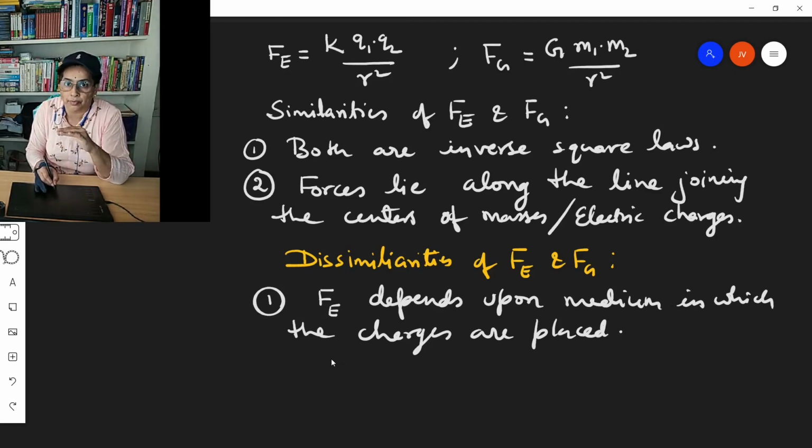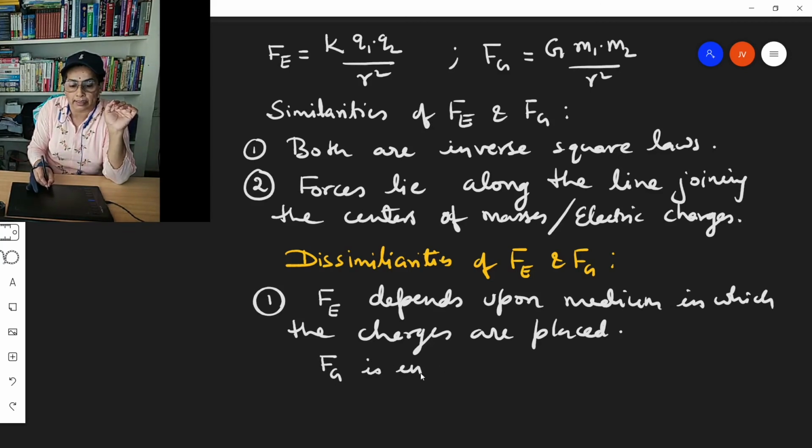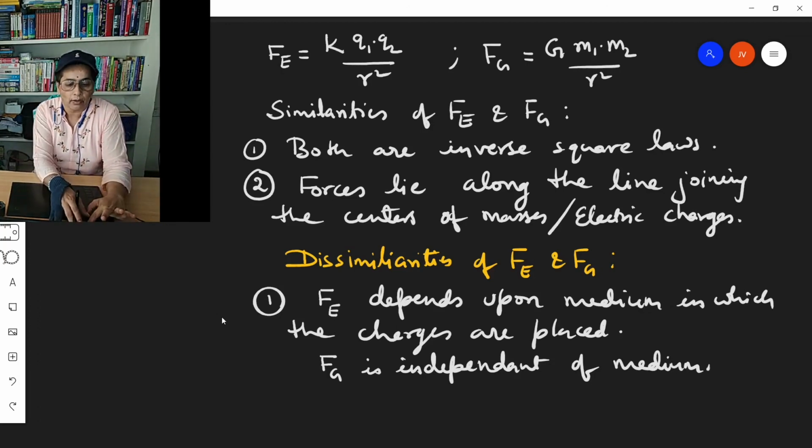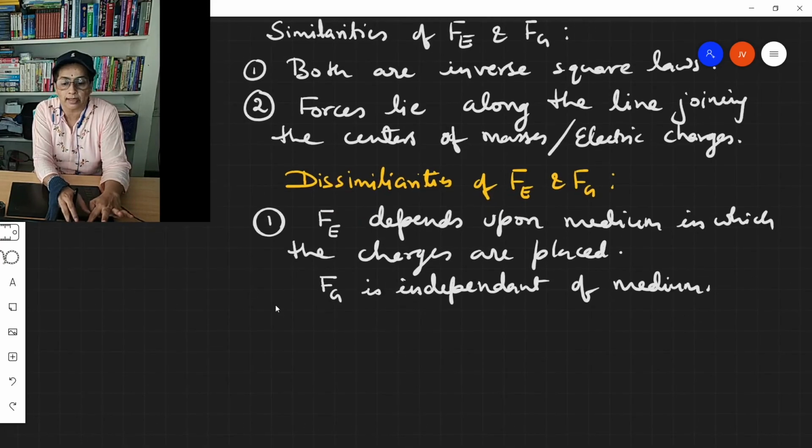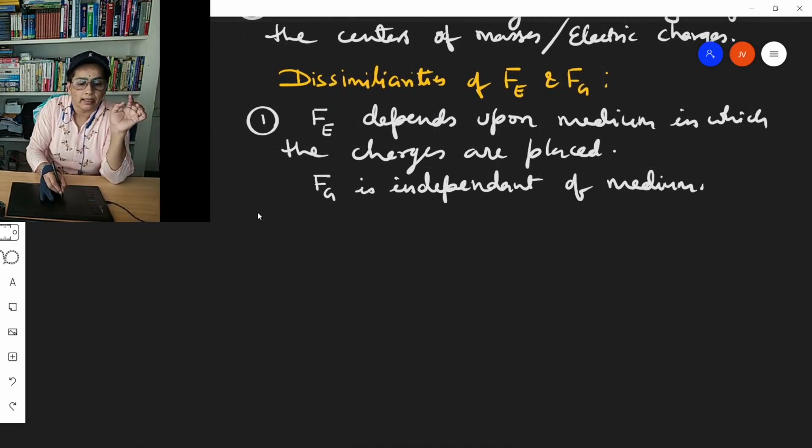In the next video, we will know about permittivity or dielectric constant. Right now, we are talking about Coulomb's law. And the force of gravitation is independent of the medium in which the masses or the electric charges which possess masses are placed.